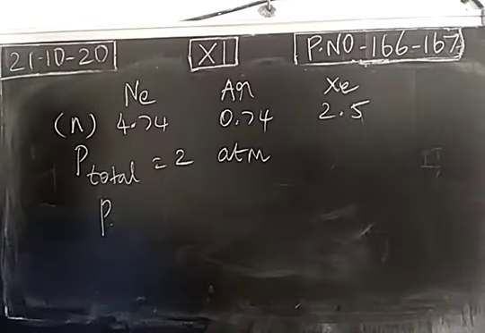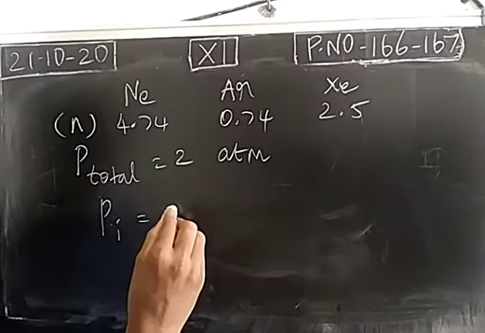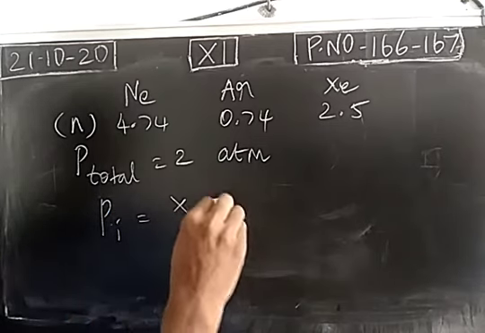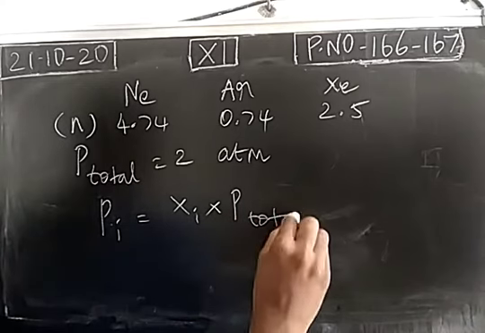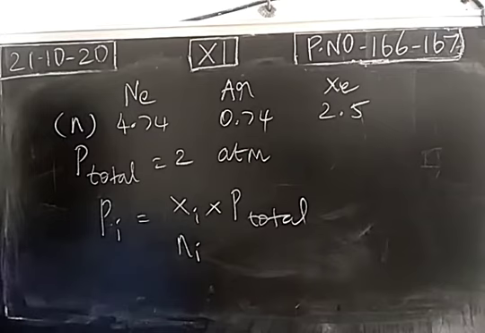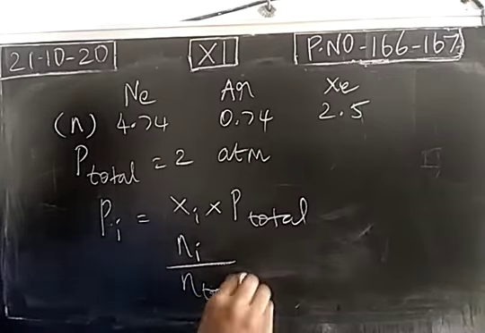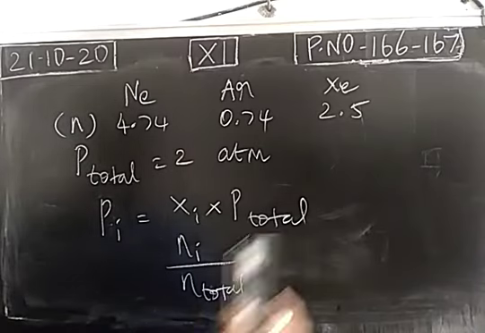So what is the formula? Partial pressure of ith component is the product of mole fraction and total pressure. It's a formula. Mole fraction is nothing but ratio of number of moles of ith component to the total number of moles. Using this we are going to calculate.